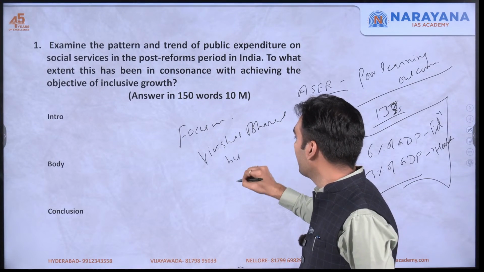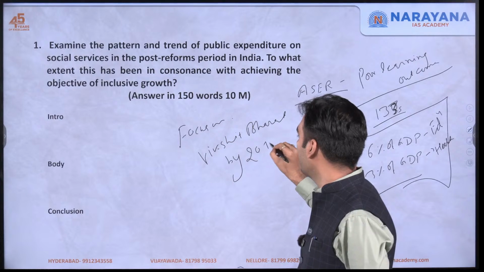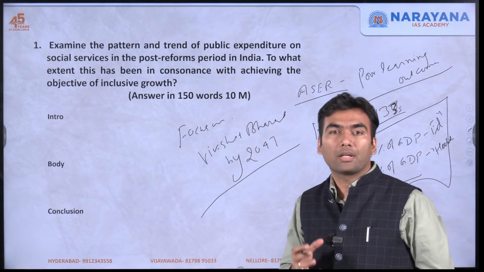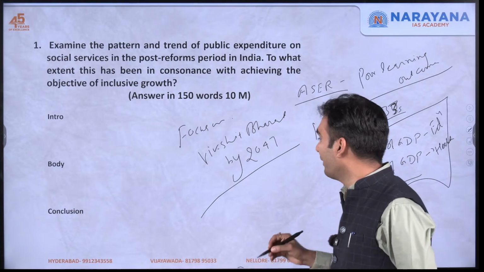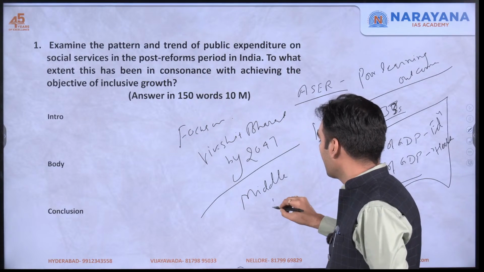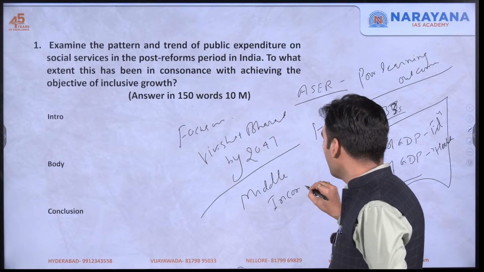by 2047. Or you can say that inclusive development or inclusive growth is a must to avoid the middle income trap. This is also a term which is very much in the news these days.